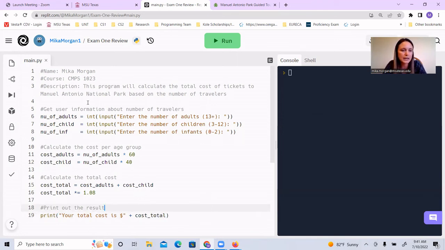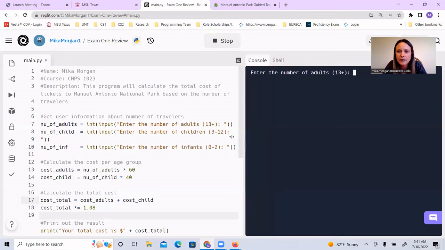So we found out how many people were in each group. We multiplied it by the cost for each group. We added those together to get a total, and then we added on the tax. There was an 8% tax on top of it. And then we print out the final result. So I'm happy with this. Let's run it and test it.